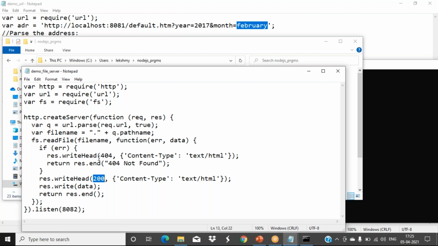200 means everything is okay, your request is accepted and we are getting a response. That is the meaning. Your request is accepted, or you are not able to show the response back. I think you have seen this type of error. Some web page, if you try to access, it will not load properly, or that content of the web page will not be there, then I'll get 404, web page not found exception, or that type of error messages I'll get.